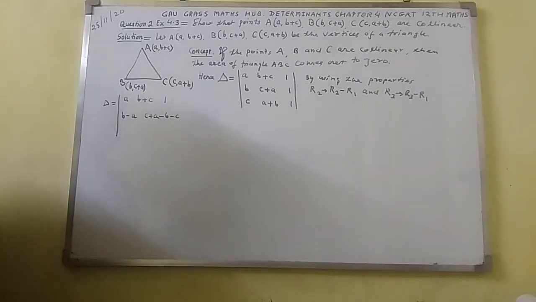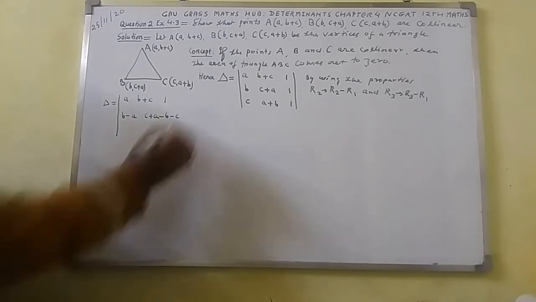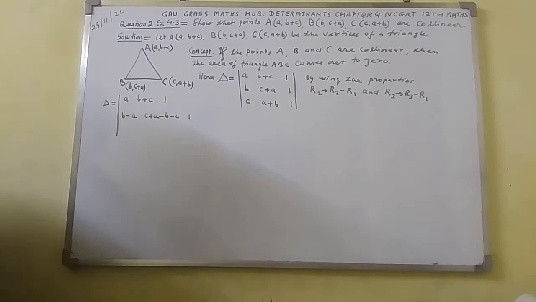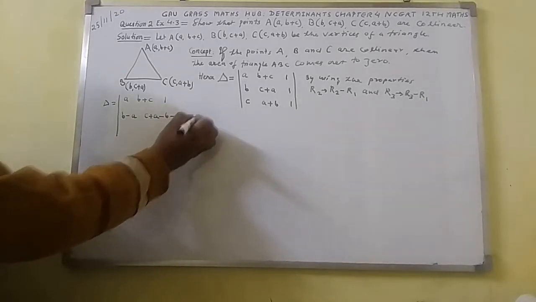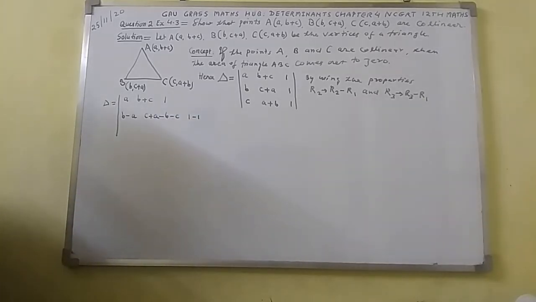And if I take the element 1 as R2, so here I shall write 1. The corresponding element of 1 in the first row is 1. So here write minus 1. So here the second row I have formed.